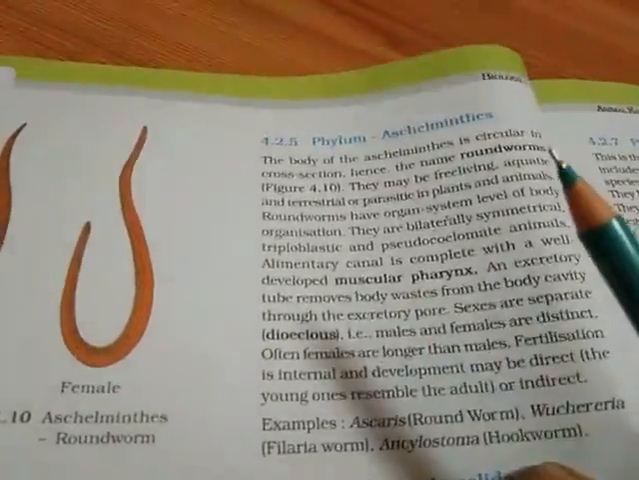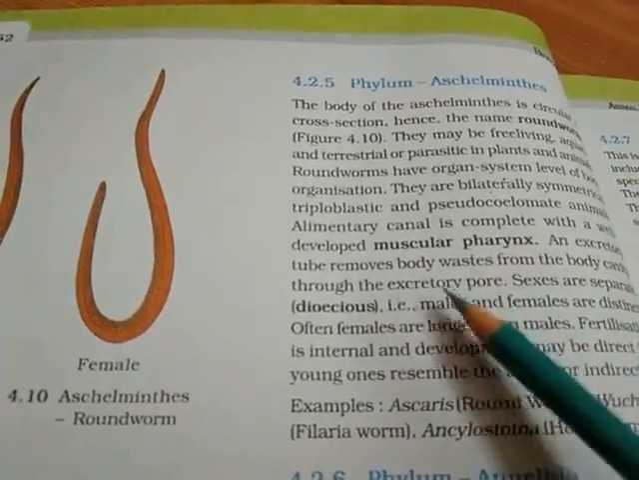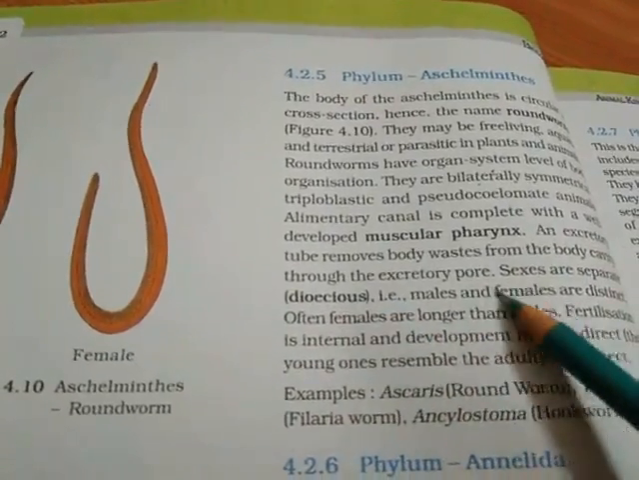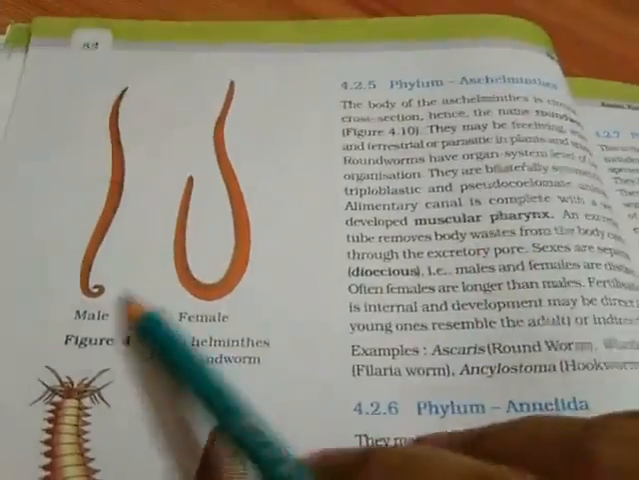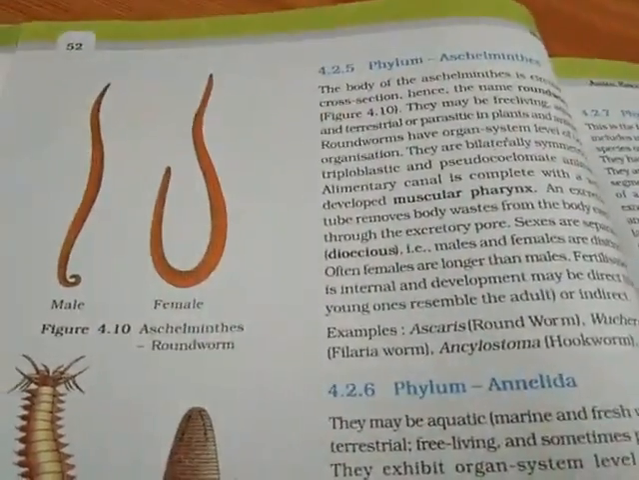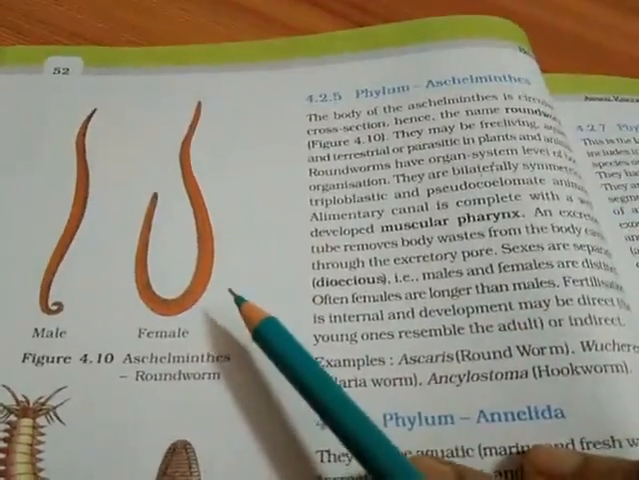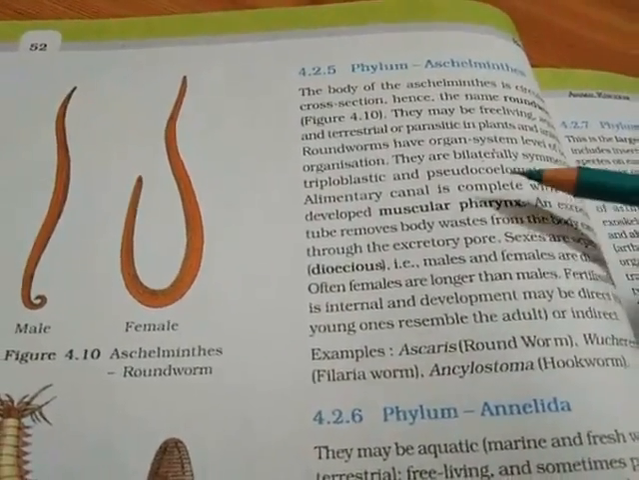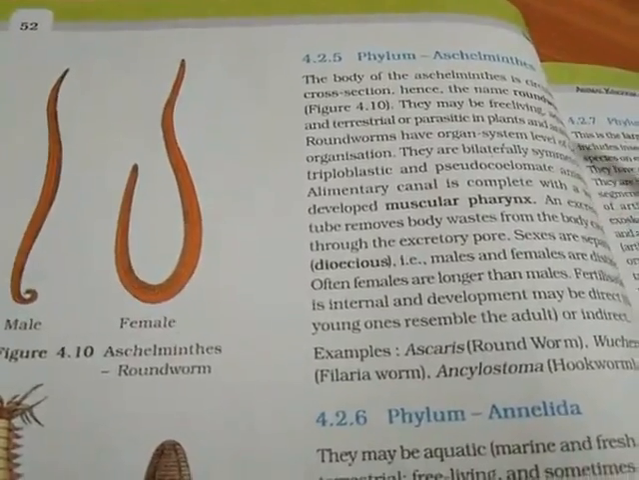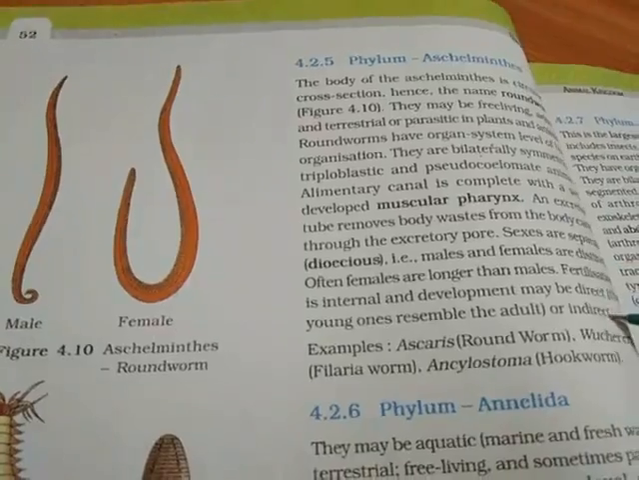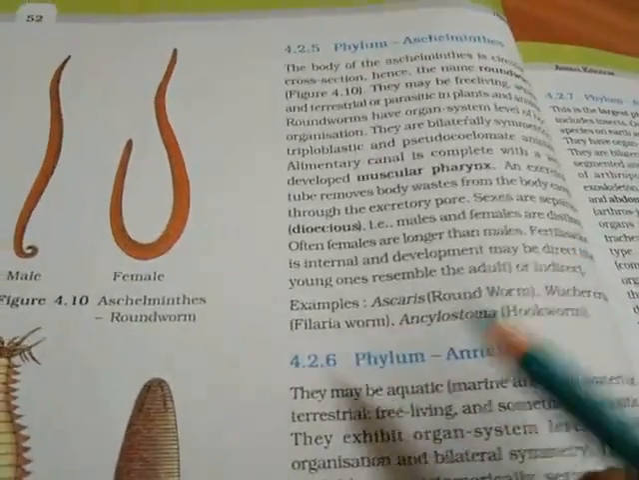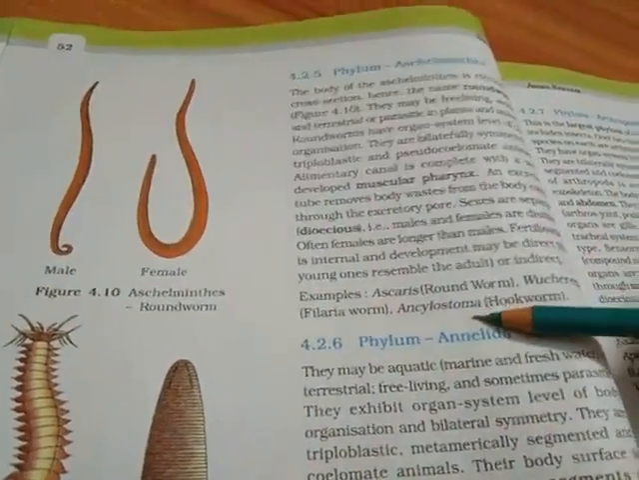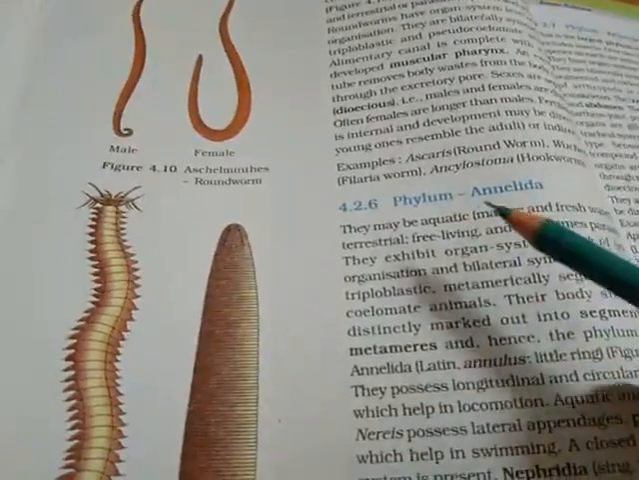Okay, then an excretory tube removes body waste through the body cavity through an excretory port. Sexes are separate. Dioecious means two types of sexes are found, male and female. Okay, here you can see male and female separate are found. Fertilization is internal, that is inside the body of the female, and development may be direct or indirect. In some you will find the direct development, that is no larval stage, and in some you will find the indirect development. Example is Ascaris. This is the image of Ascaris. Wuchereria, Ancylostoma.